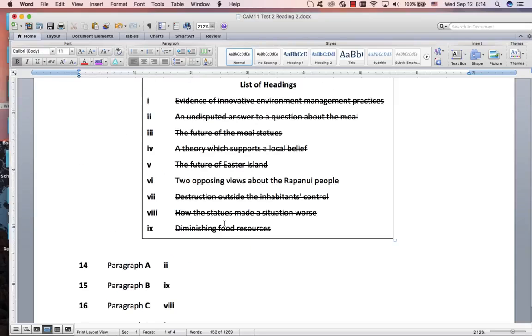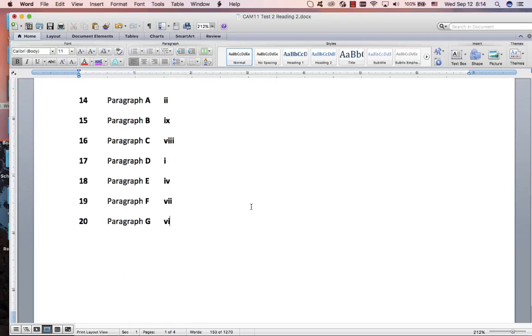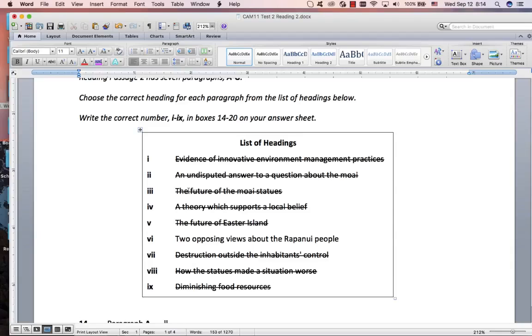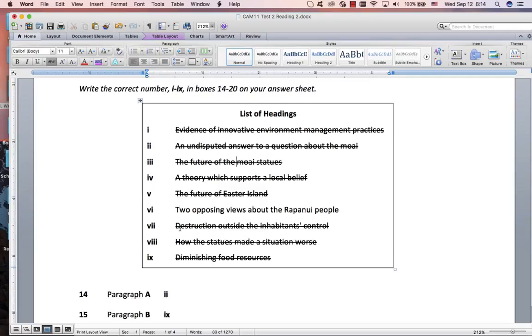As you can see, matching headings, there's no quick, easy solution. It's a lot of reading. Anything that we can learn from this? Notice the thing about the future. If it's not there at the end, then it's not there. Notice the tenses of the paragraphs, past tense, present tense. And then just notice if things are positive or negative, positive words or negative words. These were all a lot of negative words. Here there were some positive words that could have helped you.